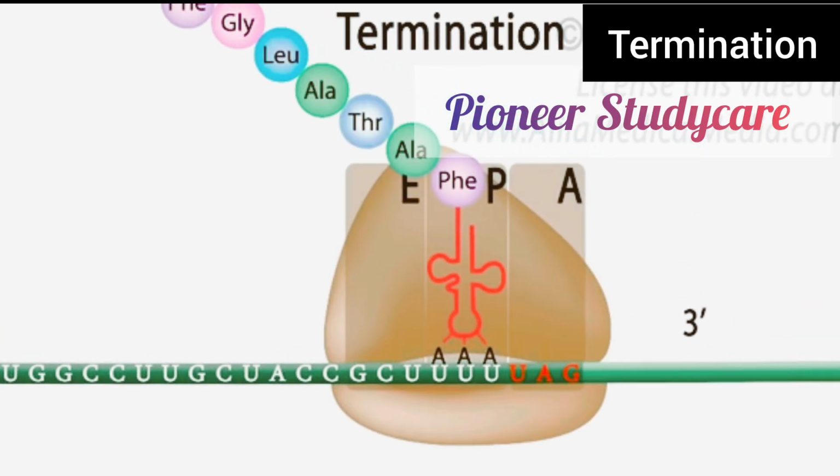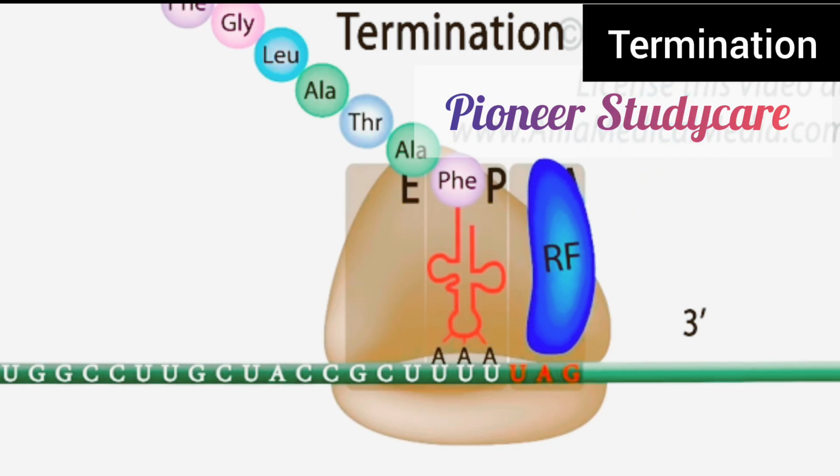Termination. Termination happens when one of the three stop codons is positioned in the A site. No tRNA can fit in the A site at that point, as there are no tRNA that match that sequence. Instead, these codons are recognized by a protein, a release factor.